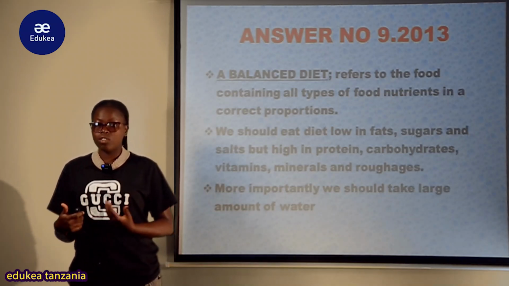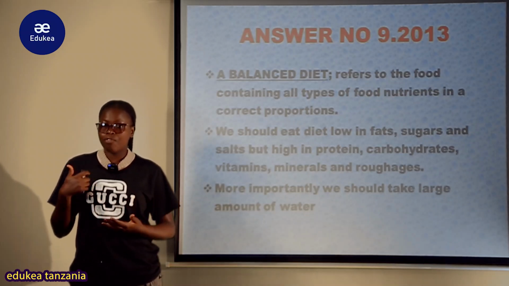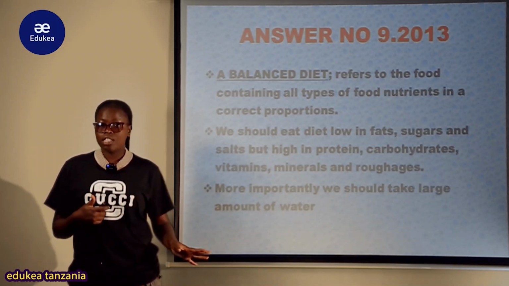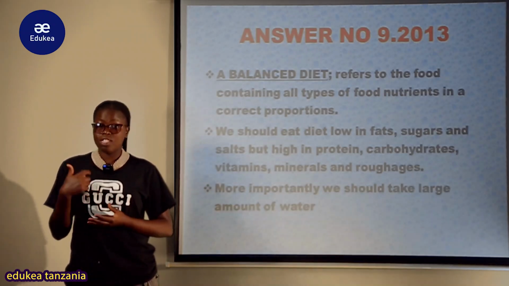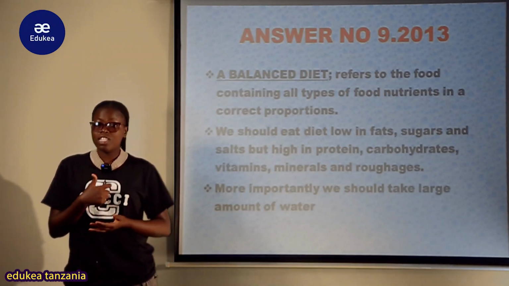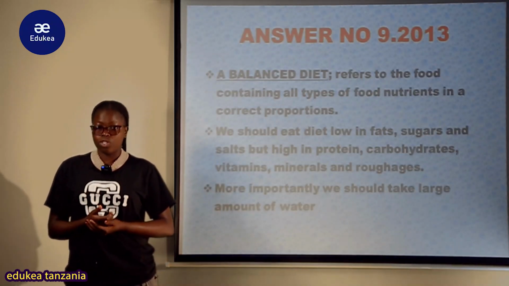So eating only one kind of food, either consuming food that has only protein, or carbohydrate, or roughage, is not a balanced diet. Make sure that your diet includes all the food nutrients and in a correct proportion.